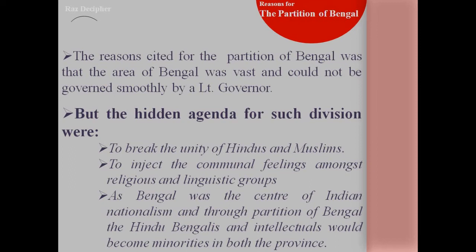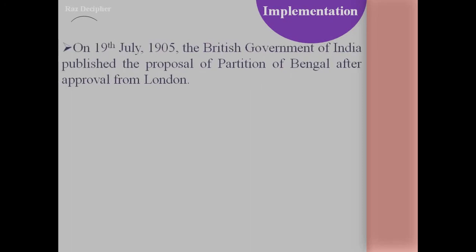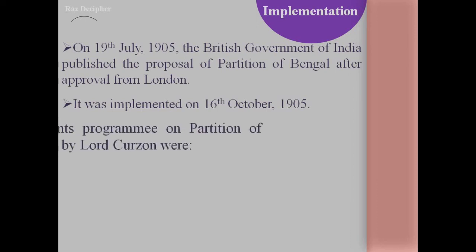It was clearly a threat for them to survive in India anymore, because Indian nationalism started to grow day by day. So it was very clear that they were very determined to partition Bengal, and although many Indians protested against this, they were adamant in implementing it. In the year 1905, on 19th July, the British government of India published this proposal of partition of Bengal after approval from London, and they implemented it on 16th October 1905.